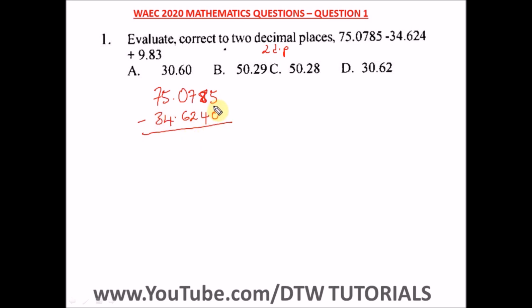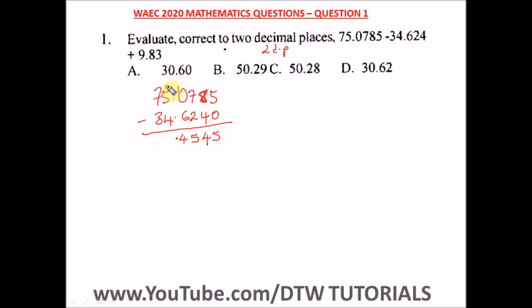Remember, we're subtracting. Okay, so 5 minus 0, we are going to have a 5, and 8 minus 4 will give us a 4. Here we have 7 minus 2, that will give us what? A 5. Can we subtract 6 from 0? No, we cannot. We have to borrow a 1 from here. Borrowing this 1 from here, adding up to this 0 here, we have a 10, and 10 minus 6, we're going to have a 4. Then drop our decimal point.